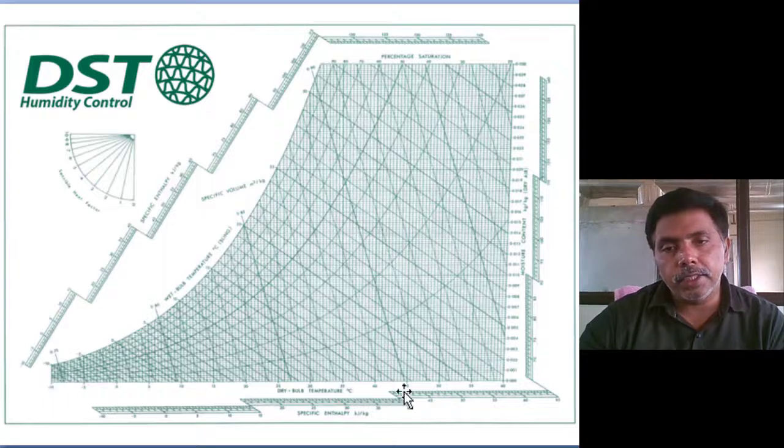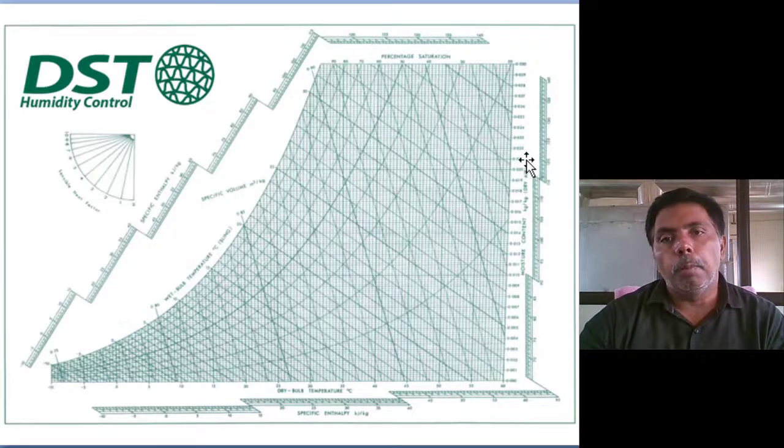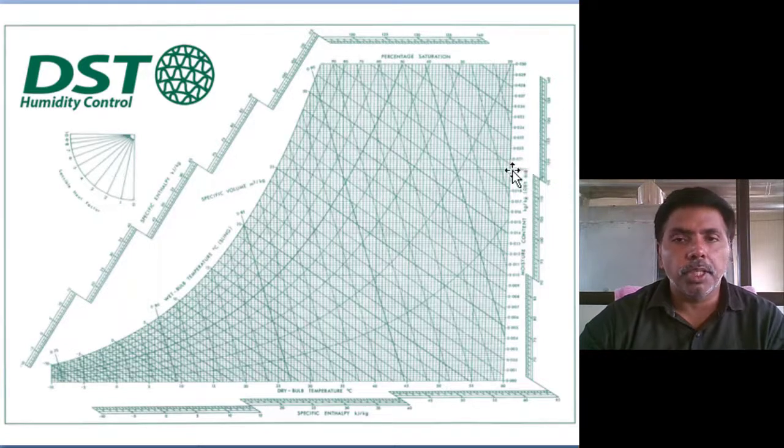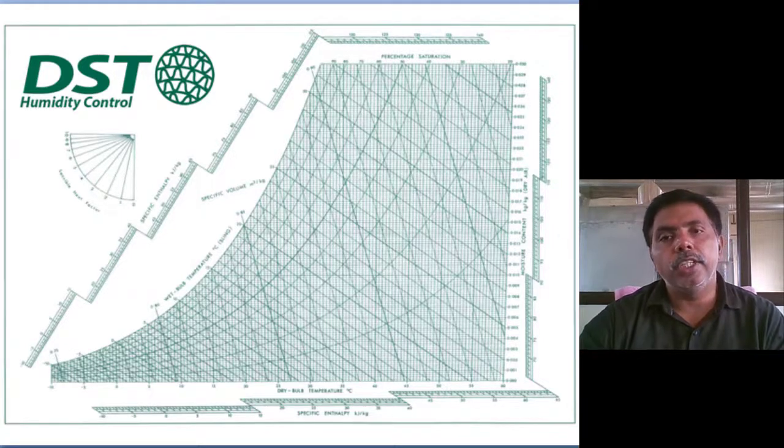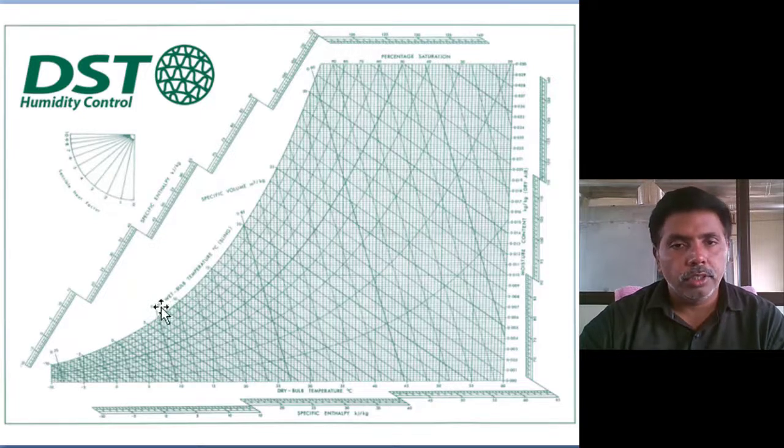The x-axis contains the dry bulb temperature. The y-axis contains the moisture content, the specific humidity ratio, which means the mass of water vapor per kg of dry air. Okay, this line is called the saturation line.